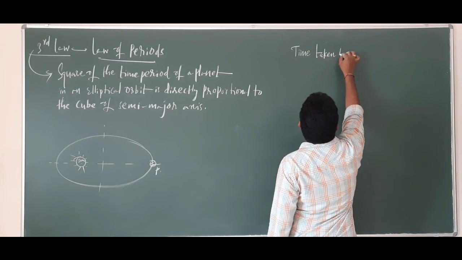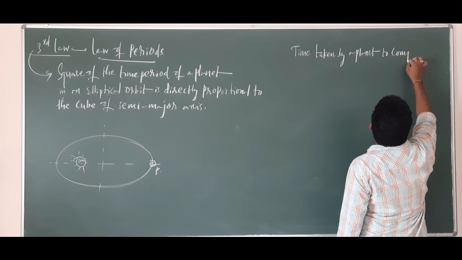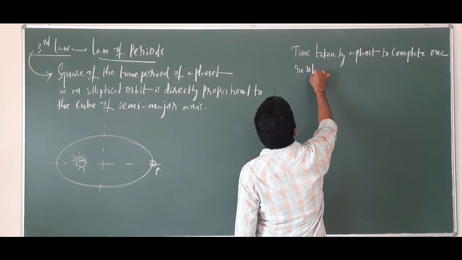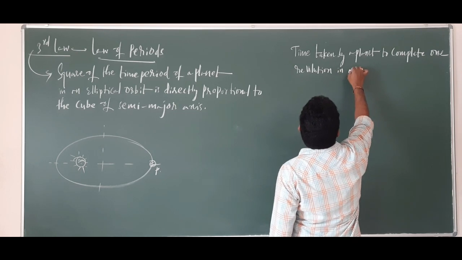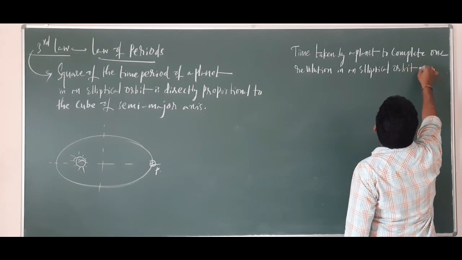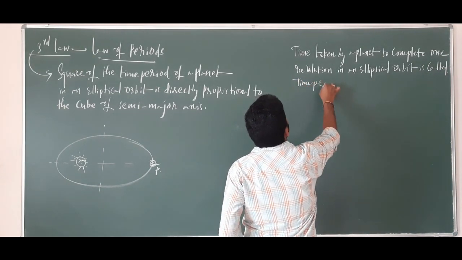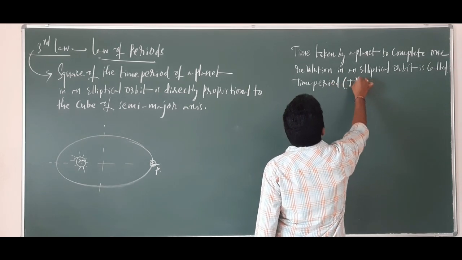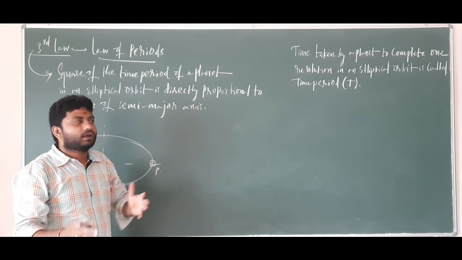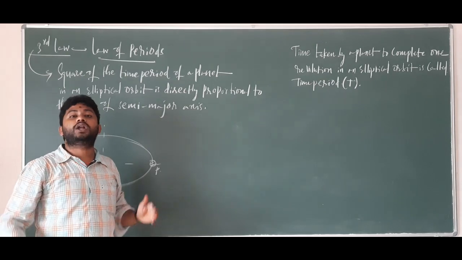The time taken by a planet to complete one revolution in an elliptical orbit is called the time period of the planet, which is denoted with the symbol T. You might have already learned the time period definition, but still I have given it: the time taken by the planet to complete one revolution around an elliptical orbit is called time period.